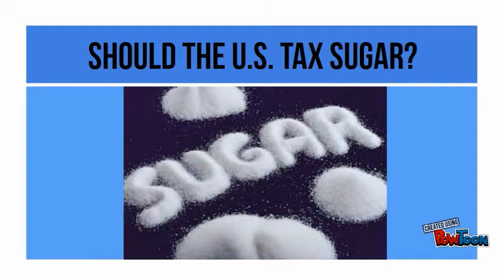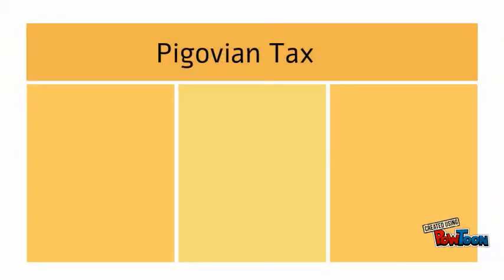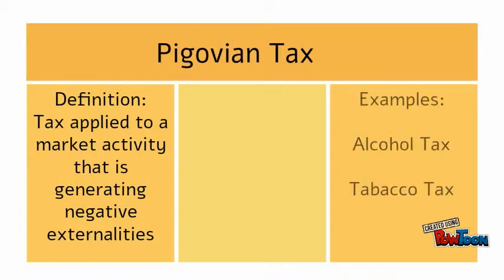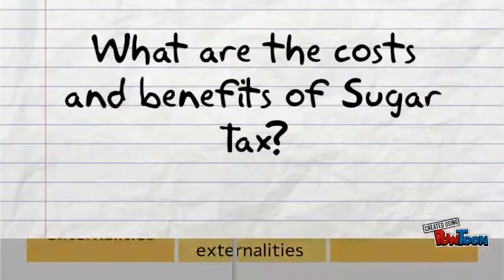Why should the U.S. government put a tax on sugar? Sugar tax is a Pigovian tax, which is a tax imposed on products with negative externalities, like tobacco or alcohol. A Pigovian tax is an economically efficient way to make the consumers pay for the social cost from negative externalities.